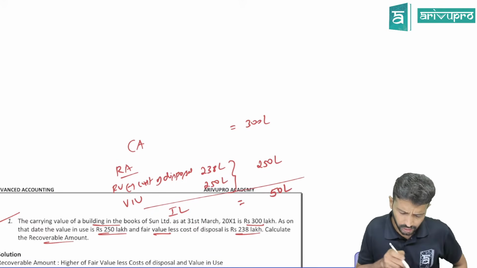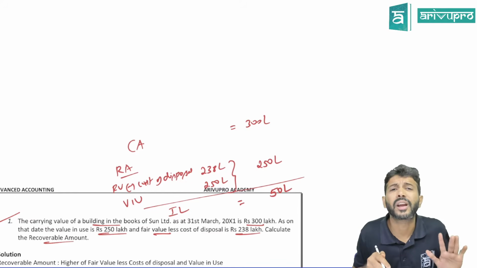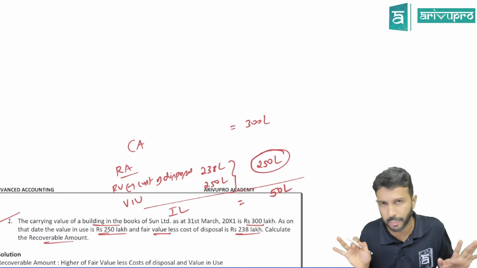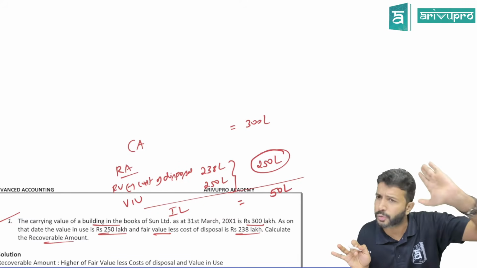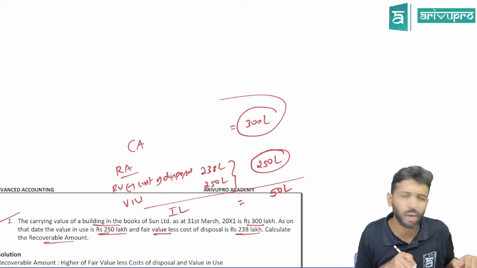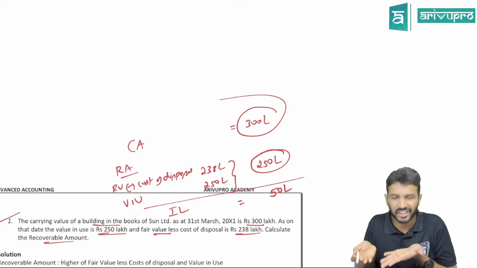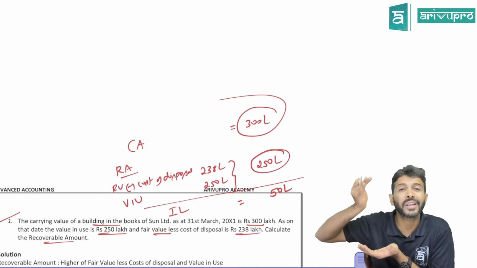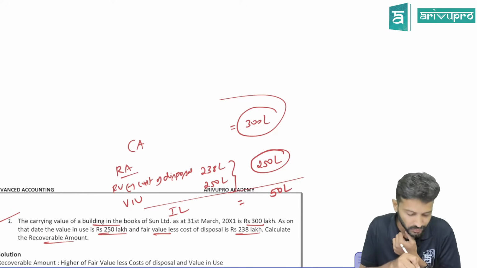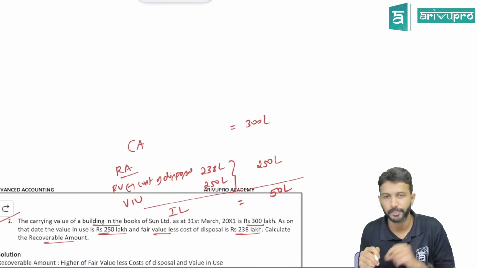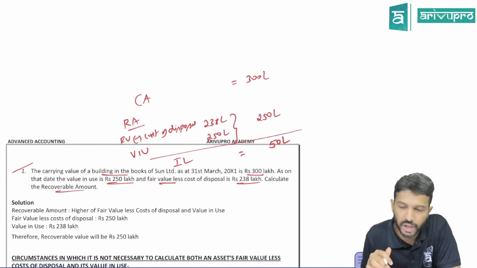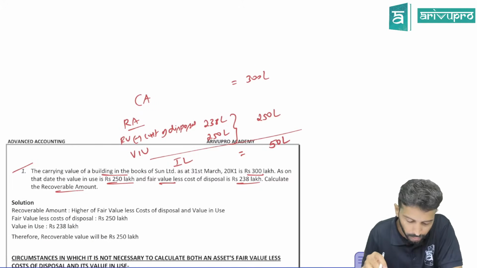And think logically. Maximum, how much can you recover from this asset? Maximum that you can recover from this asset, either by using or by selling, is 250. But you are showing that asset in your books at 300. Are you not overstating your assets? Maximum you can recover 250, but you are showing the asset at 300. So you are overstating the asset. So to bring back the position, we have the concept of impairment loss. Hence, the difference between the two is accounted as impairment loss. Question number 1 over. Move on.